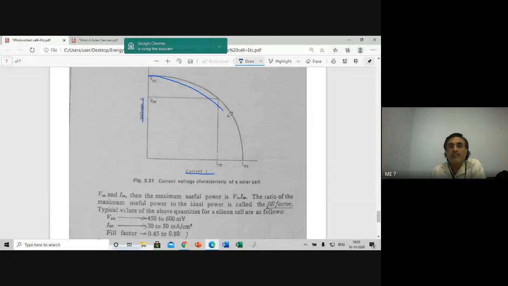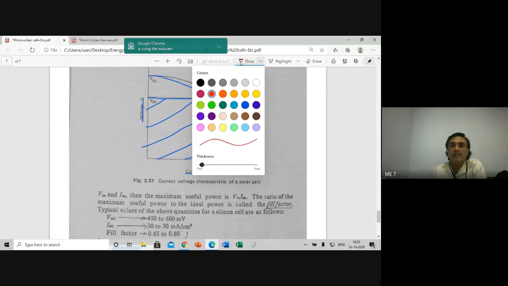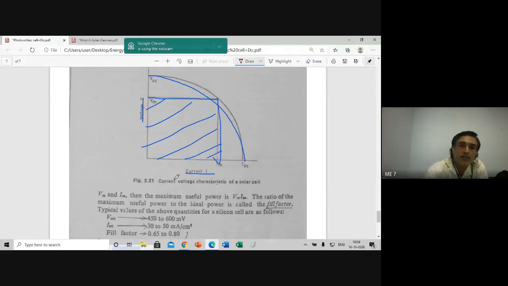A plot is made, and if you draw the rectangle between this, this entire area gives the power. This area is equal to the power.